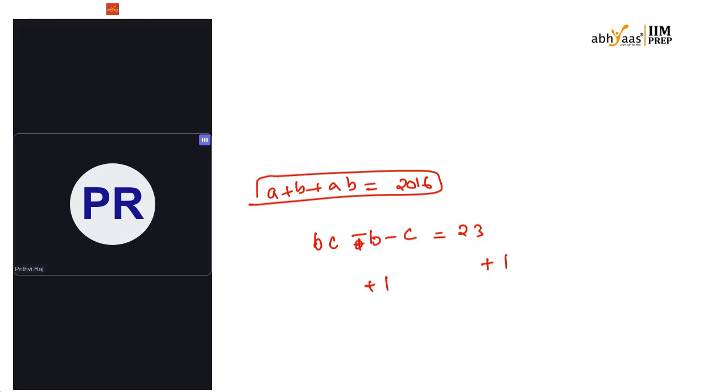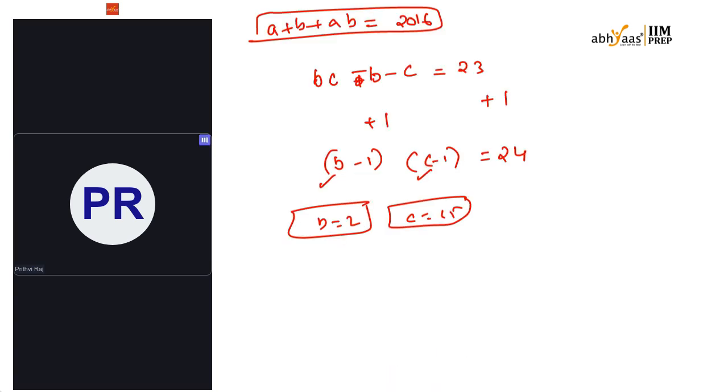both sides. Now this will be converted as (B minus 1) into (C minus 1), that will be equal to 24. So for 24, product being 24, what should be the value of B and C? If I take B value 2 and C equal to 25, but the numbers have to be prime, right? So even if B is equal to 2, C equal to 25, B is a wrong thing. So if B equal to 3, what happens to C? It will be 13. Okay, like that.